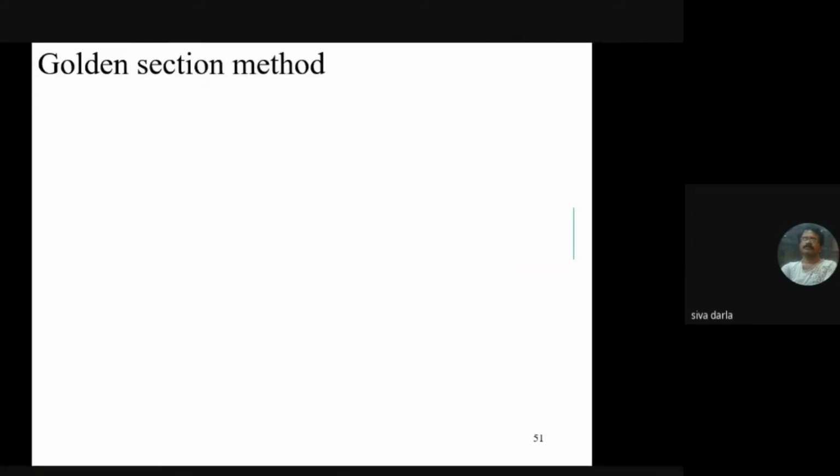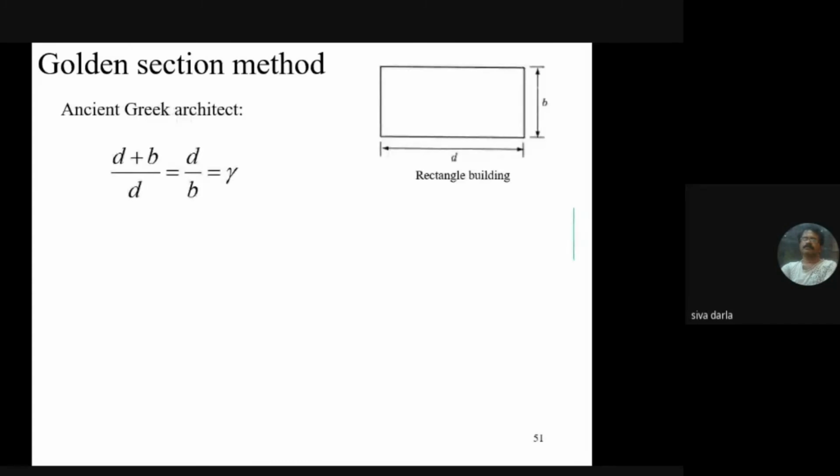Coming to the golden section method, we all know there is a ratio of a rectangular shape. If a building is constructed according to this ratio, the people staying in that building are said to have a pleasant, good life.